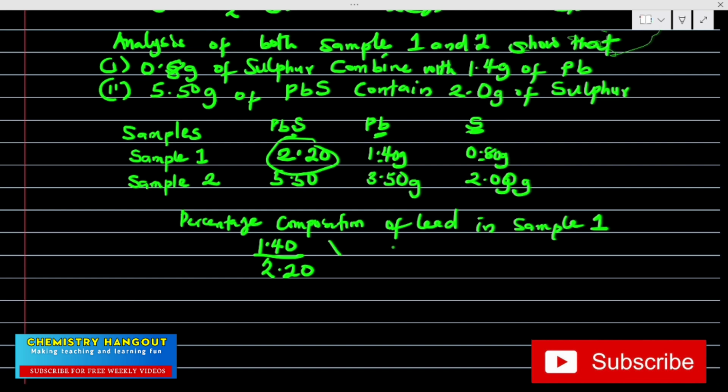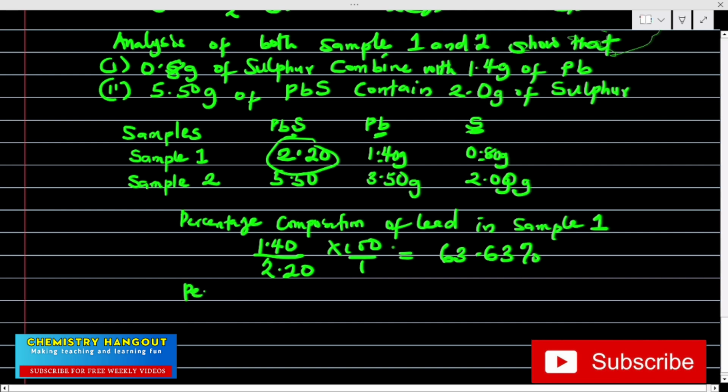We are looking for percentage composition, times 100 over 1. So on my calculator, 1.40 times 100, divided by 2.20, that's giving me 63.63%, the percentage composition of lead in sample 1. I hope this is clear.